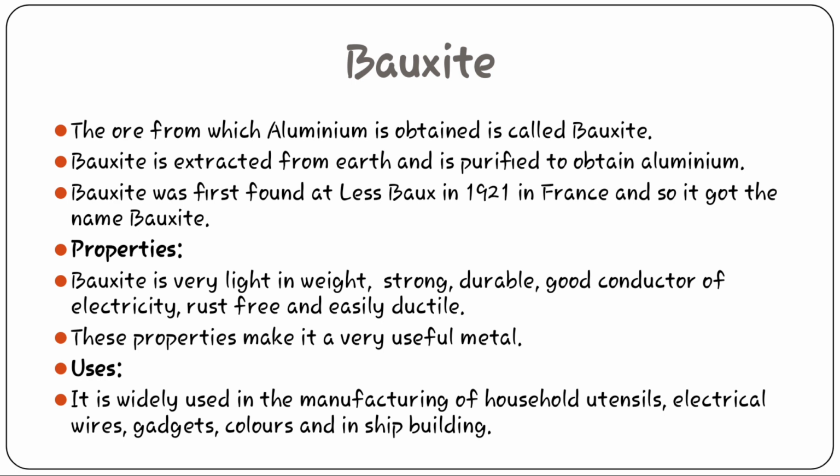What are the different properties of aluminium? As you know, it is very light in weight and it is strong, durable, a good conductor of electricity, at the same time rust free and easily ductile. These properties make it a very useful metal. What are the different uses of bauxite? Bauxite is widely used in the manufacturing of household utensils, electrical wires, gadgets, colors and in shipbuilding.